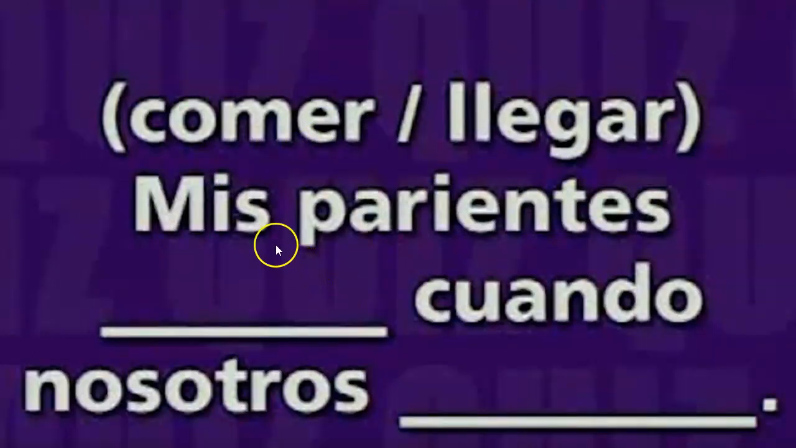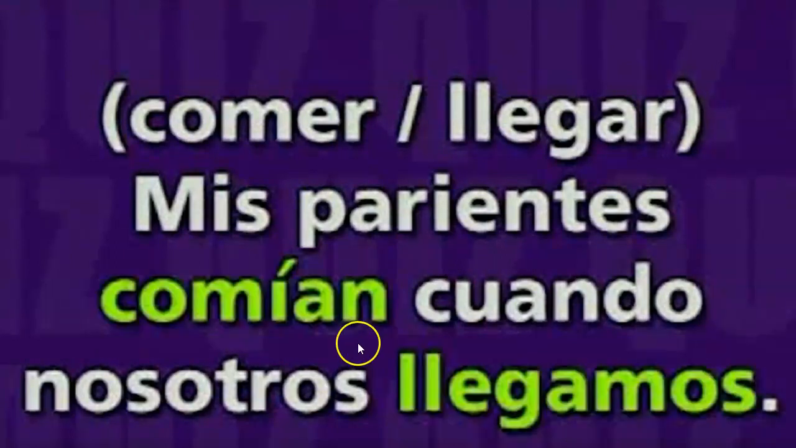For example, mis parientes comían, imperfect, cuando nosotros llegamos. Comían, because this is the action that's giving us the background information. My relatives were eating. When we arrived, the verb llegar is to arrive, and that's the completed action that takes place within the setting. Imperfect to provide the setting. Preterite to talk about the completed action that takes place within it.